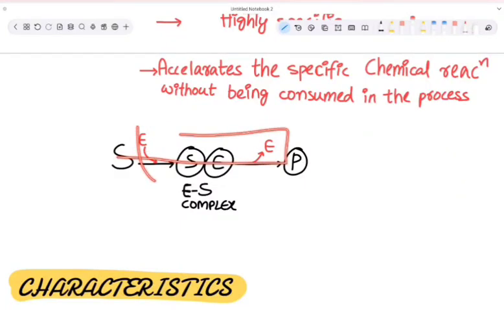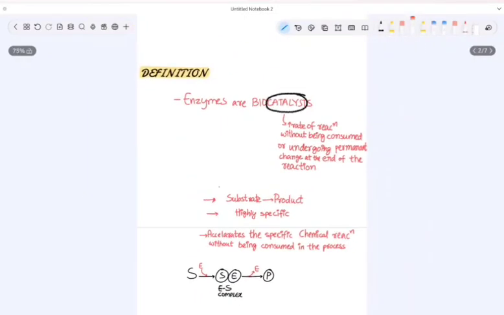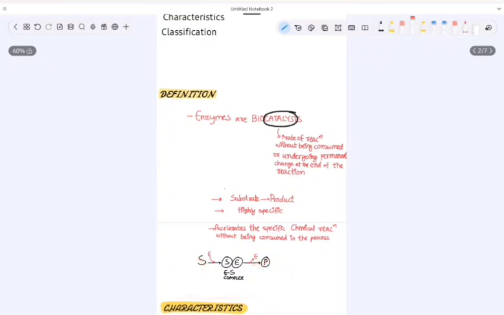See, enzyme entered, enzyme exited. This is what we learned. It increases the rate of reaction without being consumed. It does not undergo any permanent change by the end of the reaction. It is converting the substrate into product and is highly specific. This is what an enzyme is.